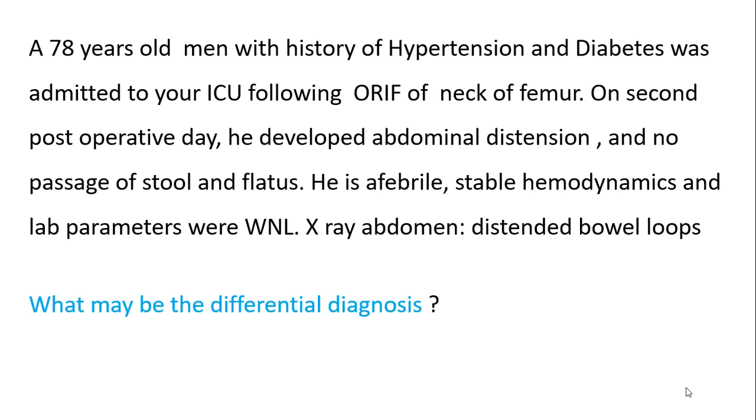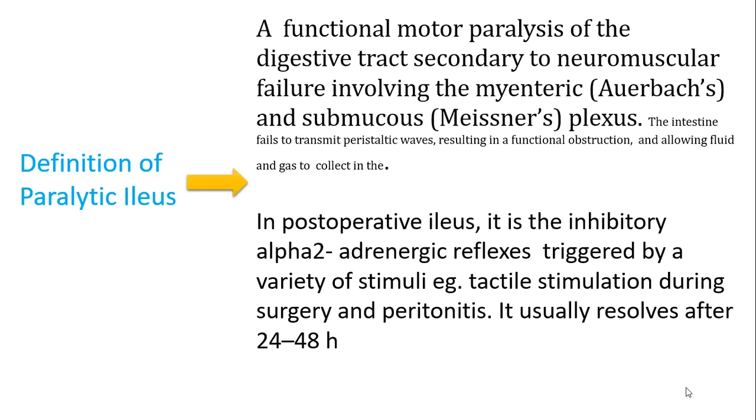A 78-year-old man with history of hypertension, diabetes, admitted to your ICU following open reduction and internal fixation of a femur fracture. On the second post-op day, he developed abdominal distension and no passage of stool and flatus. He is afebrile, hemodynamically stable, labs were fine, but X-ray abdomen shows distended bowel loops. So the differential diagnosis, of course, he's an elderly man, we would all think of paralytic ileus in the very first place.